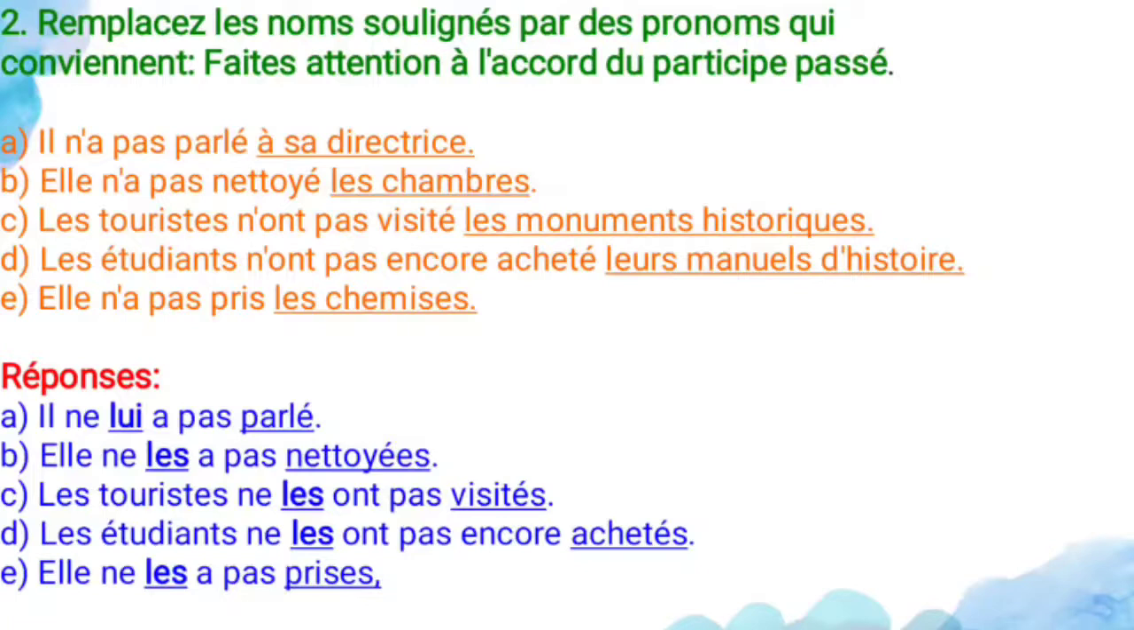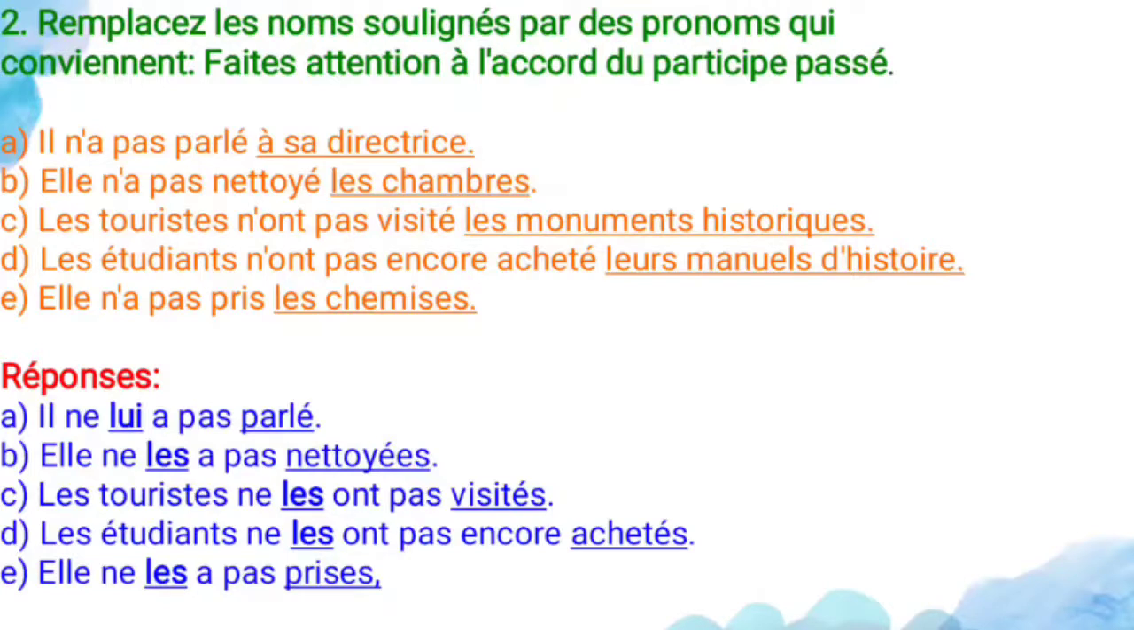And fourth one, les étudiants n'ont pas encore acheté leur manuel d'histoire. So students have not yet purchased their history textbook. So here leur manuel d'histoire refers to the direct object pronoun only. So you have to use les only because the noun is plural. So les étudiants ne les ont pas encore achetés. See the past participle endings, you have to add s. Why? Because this is a masculine plural only. So students have not yet purchased them.